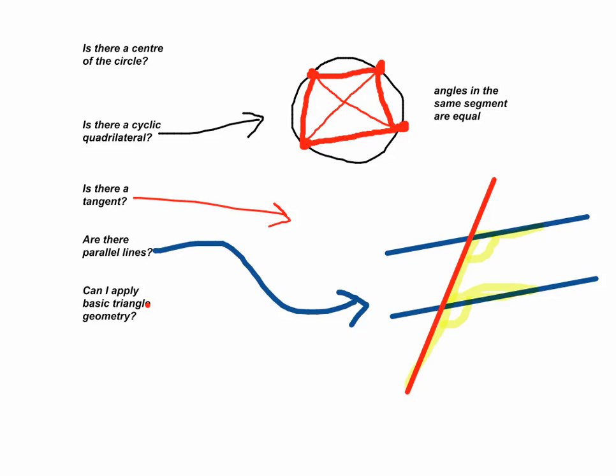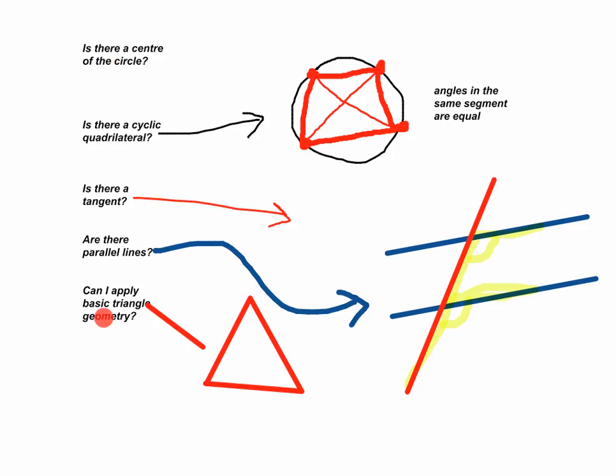And lastly, can I apply basic triangle geometry? For example, you've got a triangle. Let's say now you know what these two angles are. Then you can say this angle is 180 minus them. So basically the moral of the story is, if you want to be good at geometry, you need to pay attention to these questions here.